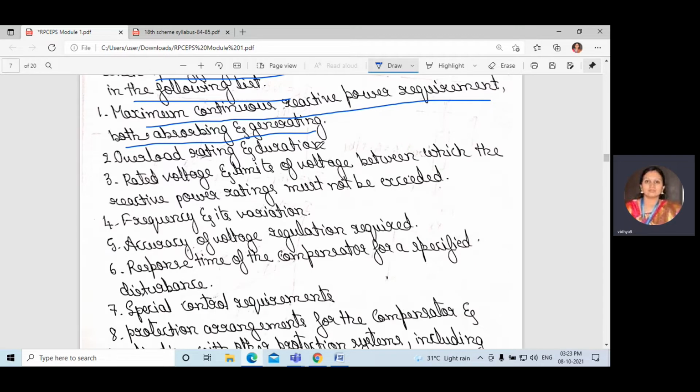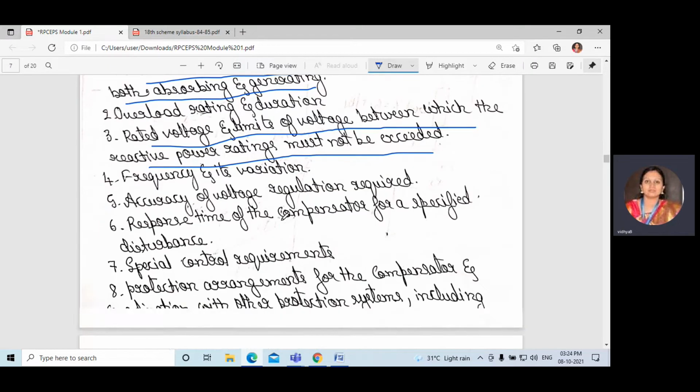The duration depends on the situation in which it occurs, whether in seconds or minutes. Then the rated voltage and the limits of voltage between which the reactive power ratings must not be exceeded. Frequency and its variation. Next, accuracy of voltage regulation required. Response time of the compensator for a specified disturbance.